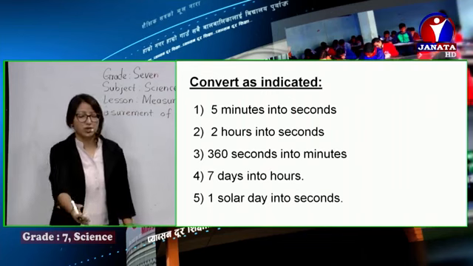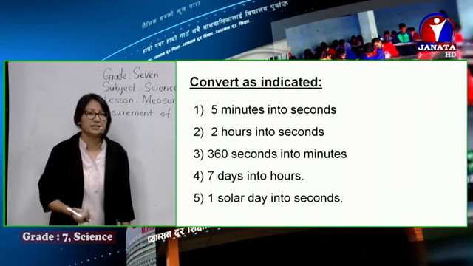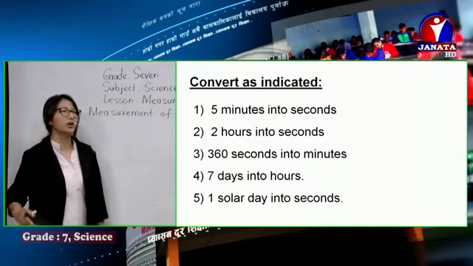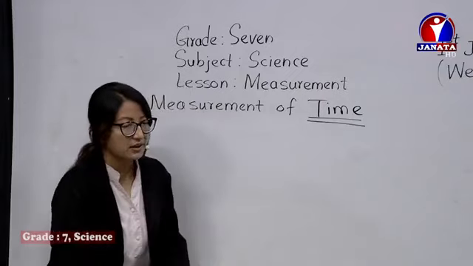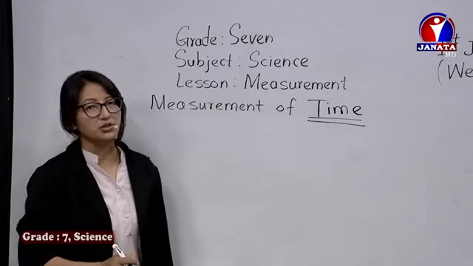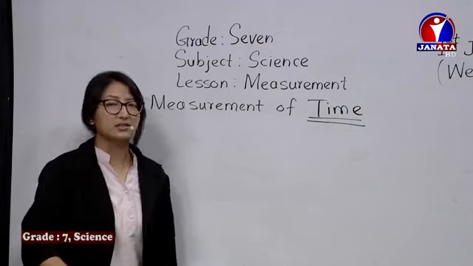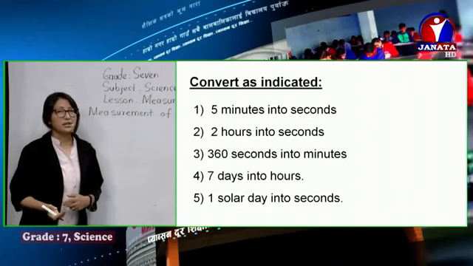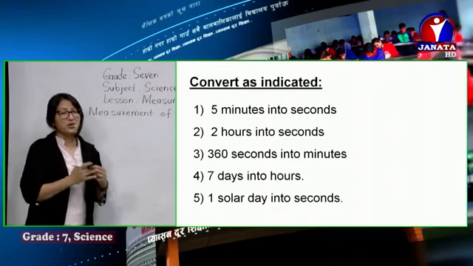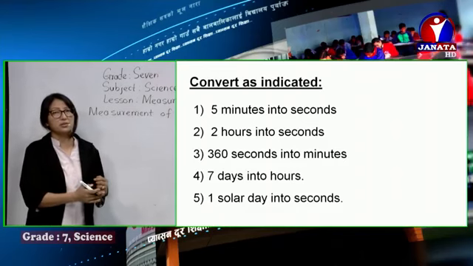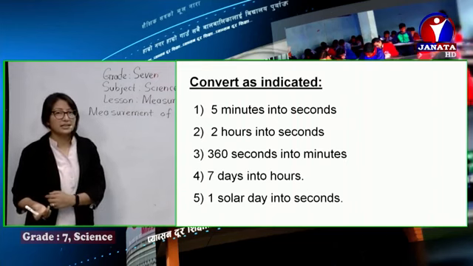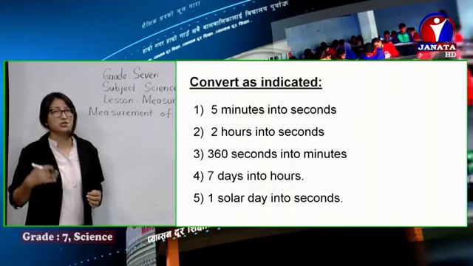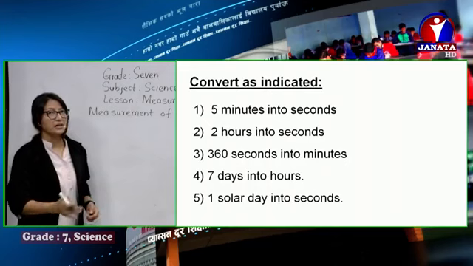Now, let's also solve this as indicated. Let's convert these few units of time. I'll solve a few, others you can solve on your own. You can just save it, copy it so that you can have your own practice related to conversion of time, length, mass is also there. It's going to be very useful when you solve the numericals, because while solving different numericals you might be given different units. In one case time may be given in minute, in another case time may be given in second. So you have to bring uniformity in them. In such a case the conversion work comes. Yes, conversion, you need to learn it. That's why we are practicing it, making up a base.